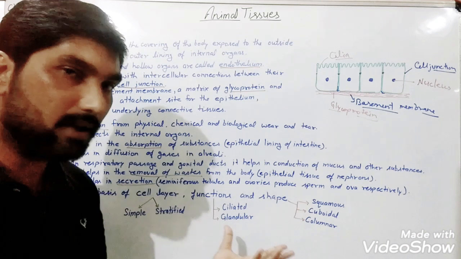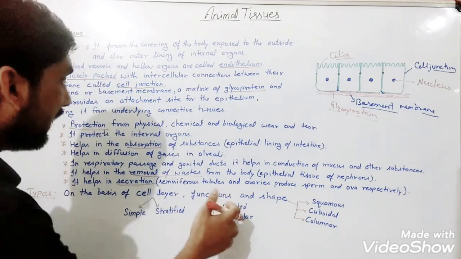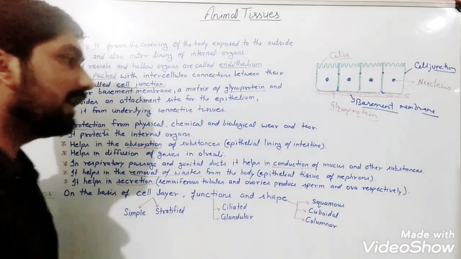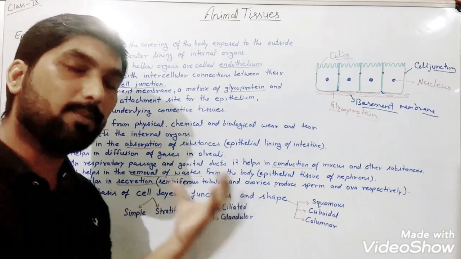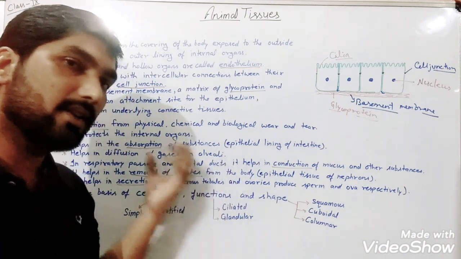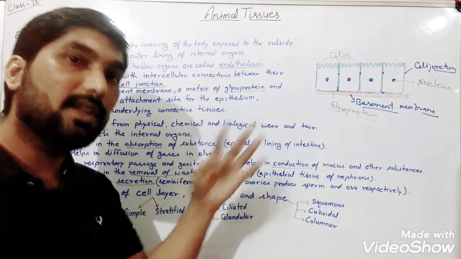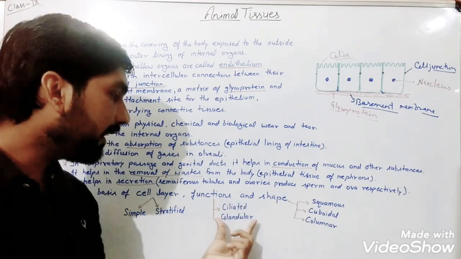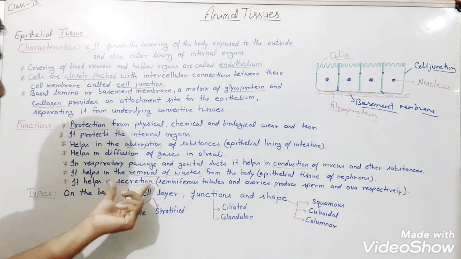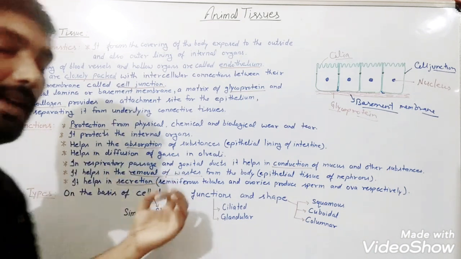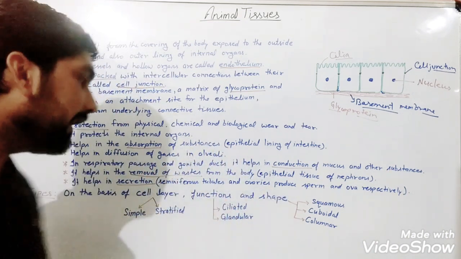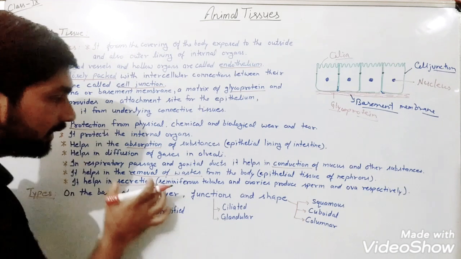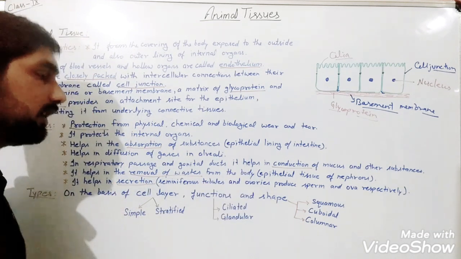On the basis of functions, the epithelial tissue is classified into two groups: ciliated epithelial tissue and glandular epithelial tissue. When we talk about the ciliated epithelial tissue, they help in the conduction of mucus and other substances in our body, as we were saying they are present where? In the fallopian tubes as well as in the respiratory tract. So with the help of these cilia, they move the substances. So they are performing what? Conduction function. And when we talk about the glandular, they are going to release some substances, whether in the form of hormones or salivary glands. So some of the epithelial tissue perform the function of secretion, and that's why they are known as what? Glandular epithelial tissue.